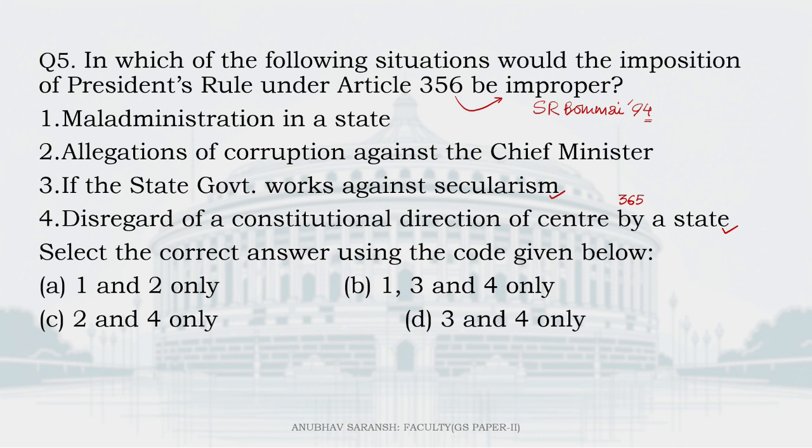And also if there is no possibility to form the government in case of hung legislature, hung assembly, and if the governor has exhausted all possibilities of forming the government, then we can go for President's rule. In all other cases, the imposition would be seen as improper. So whether it is maladministration, improper, whether there is an allegation of corruption against the Chief Minister, improper. So the right answer here is going to be 1 and 2. The improper situation to impose the President's rule, 1 and 2 only.